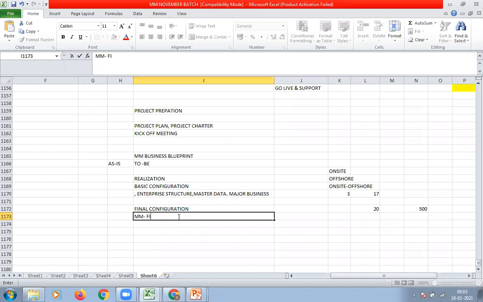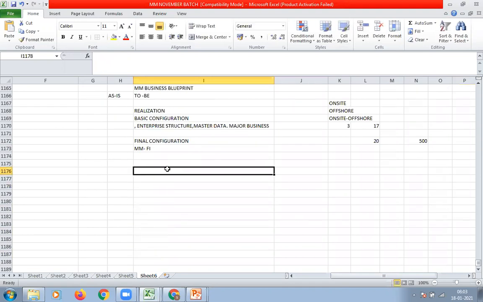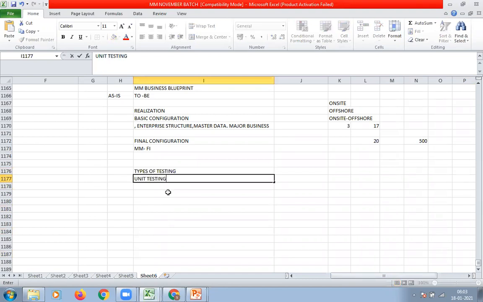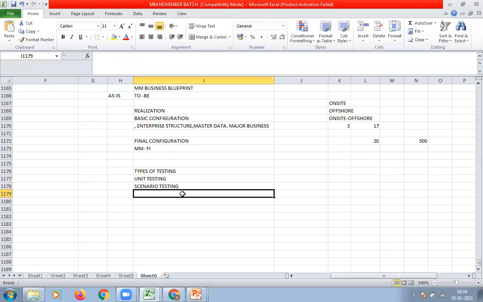Apart from this basic and final configuration, the SAP consultant needs to perform certain types of testing. Like we have to do unit testing, scenario testing, integration testing, and user acceptance testing, UAT.